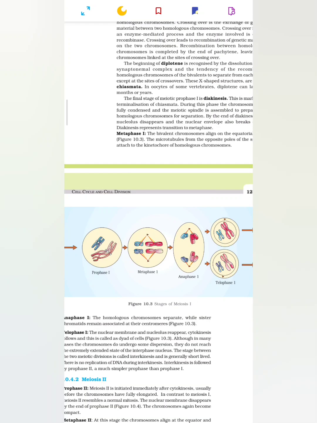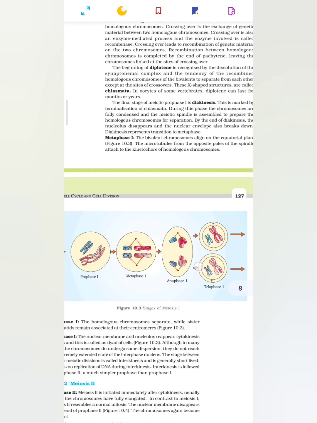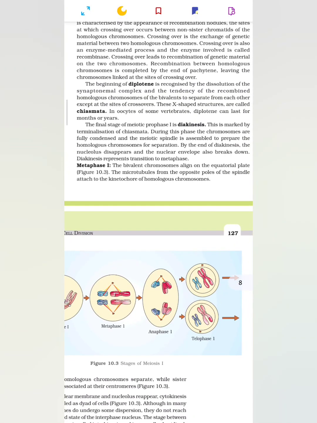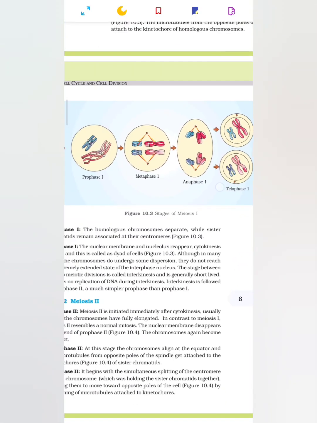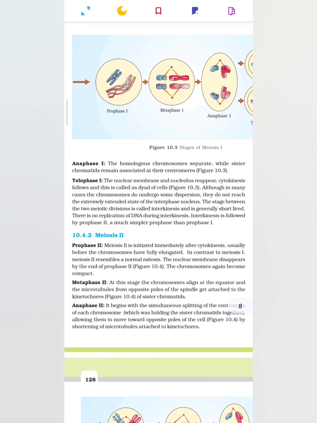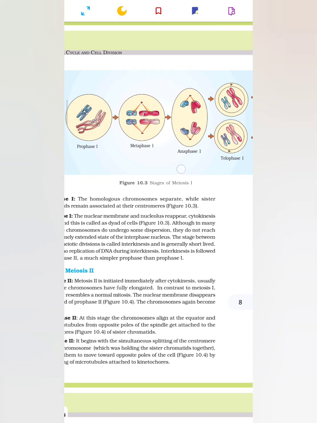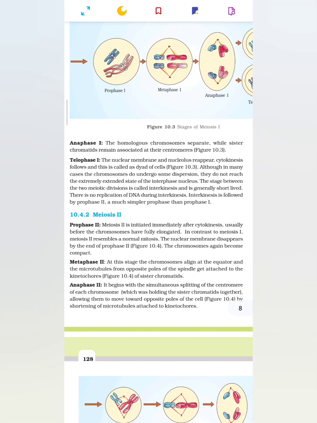Prophase 1, metaphase 1, anaphase 1, telophase 1. The microtubules from the opposite poles of the spindle attach to the kinetochore of homologous chromosomes. Anaphase 1. The homologous chromosomes separate while sister chromatids remain associated at their centromeres. Figure 10.3. Telophase 1. The nuclear membrane and nucleolus reappear, cytokinesis follows, and this is called a dyad of cells.